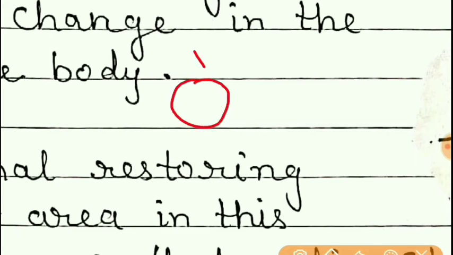Earlier shape and size of the sphere was this, but after, when it is immersed in the liquid, its shape remains same. Earlier also it was spherical in shape, now also it is spherical in shape, but the difference is now the volume of the sphere decreased. So definitely here there is only change in the volume. Shape of the body does not change, shape is still spherical only.